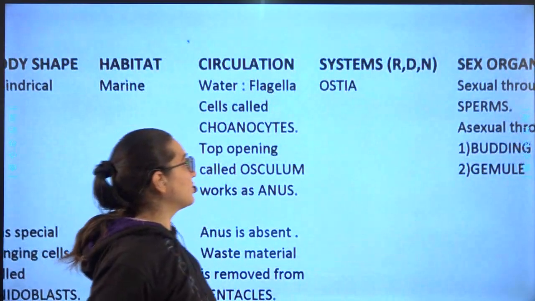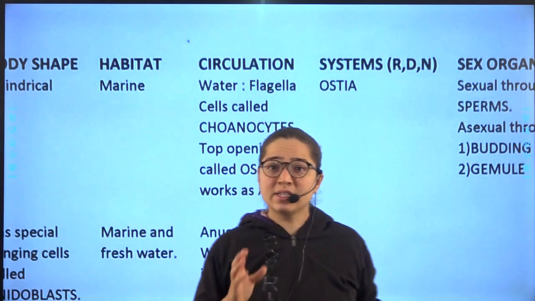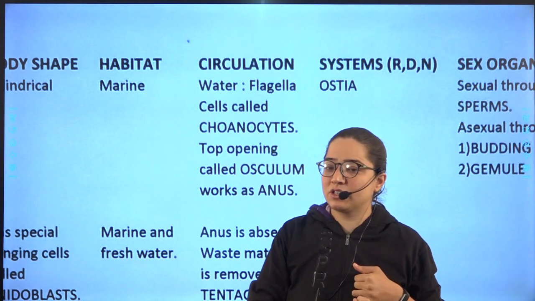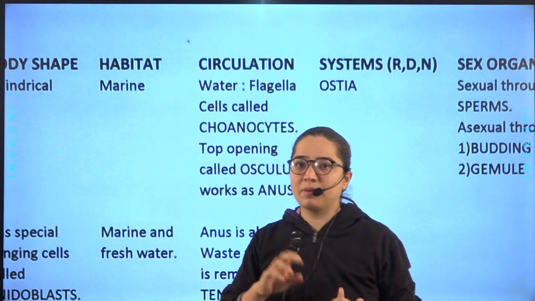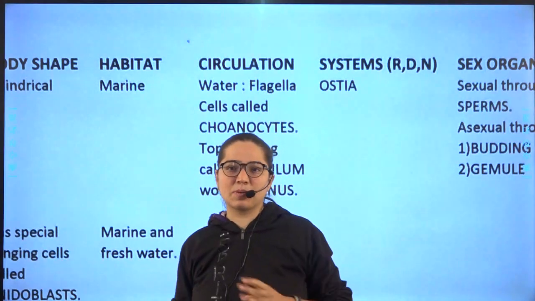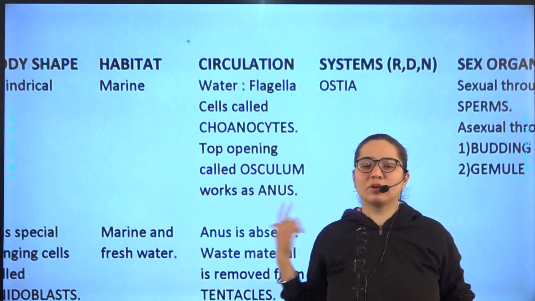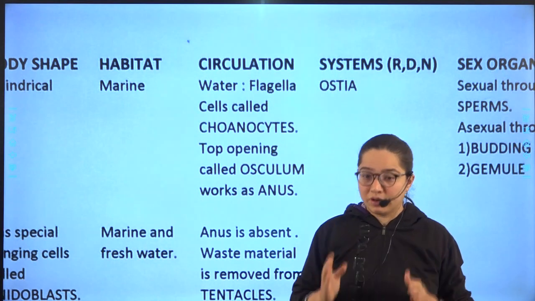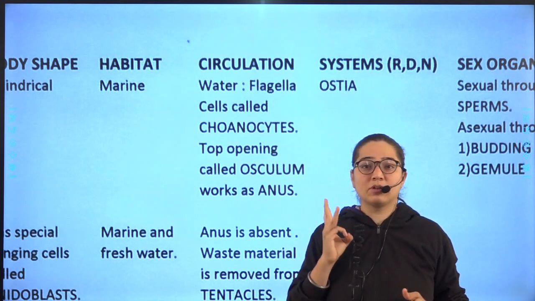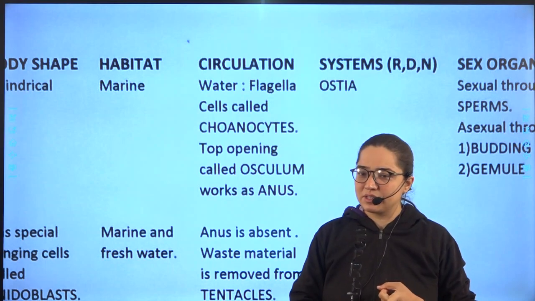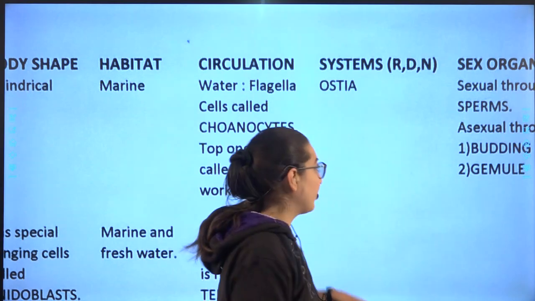Then you have the systems, RDN. What is the meaning of the word system? It means the respiratory system, digestive system and the nervous system. If anything about these three systems is given in your textbook, it will be mentioned here. So here we are going to talk about 3 systems: respiratory, digestive and nervous.